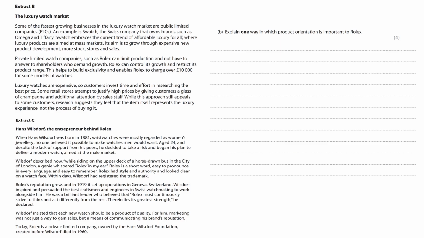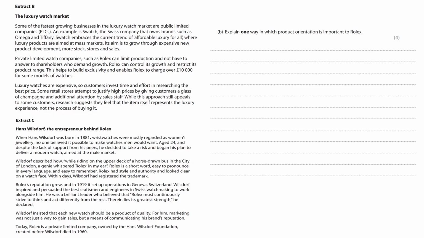The luxury watch market. Some of the fastest growing businesses in the luxury watch market are public limited companies. An example is Swatch, the Swiss company that owns brands such as Omega and Tiffany. Swatch embraces a current trend of affordable luxury for all, where luxury products are aimed at mass markets. Its aim is to grow through expensive new product development, more stock, stores and sales.